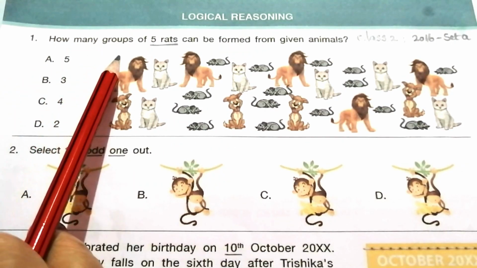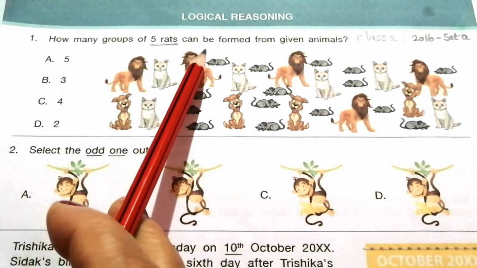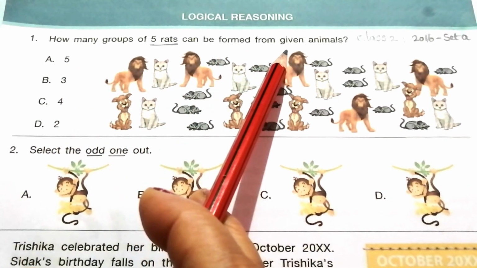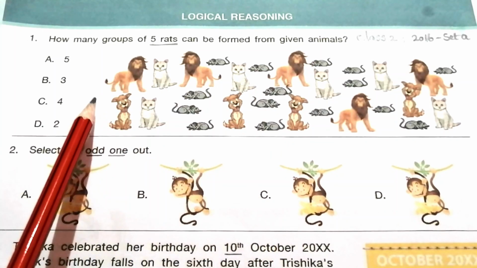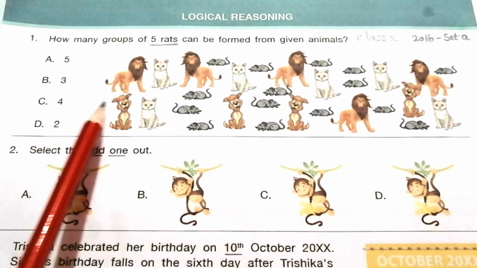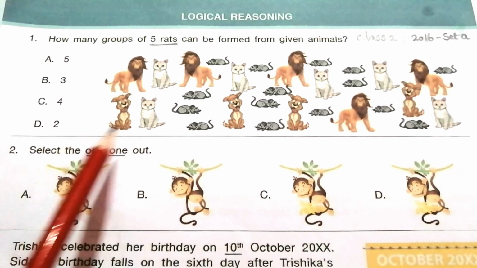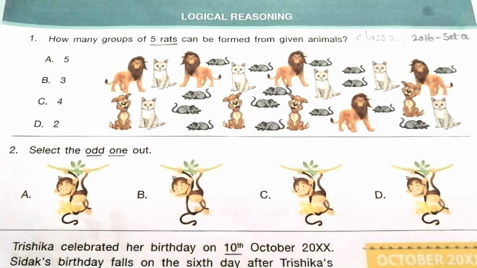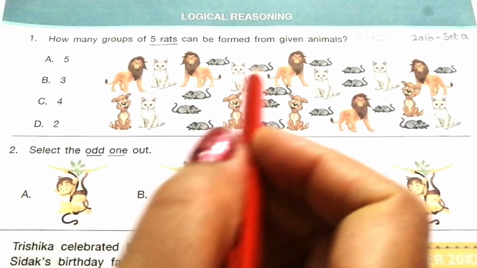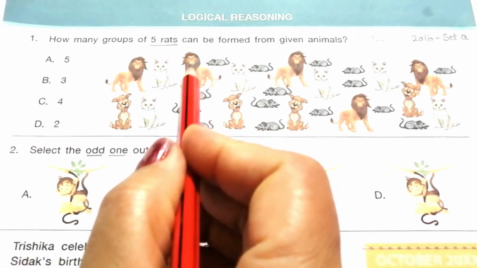1. How many groups of 5 rats can be formed from given animals? Look at the given animals and try to find the answer. You have to group 5 rats. Read the given options. How to solve this problem? First we have to group 5 rats.